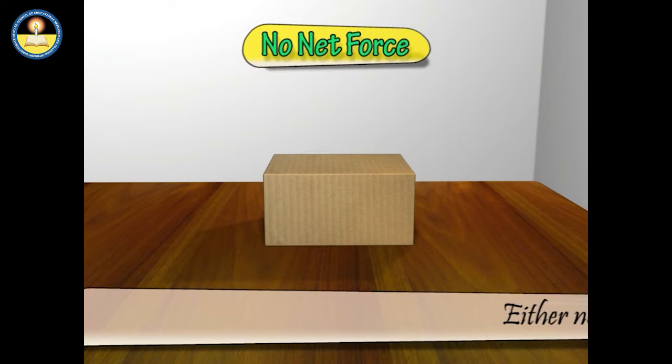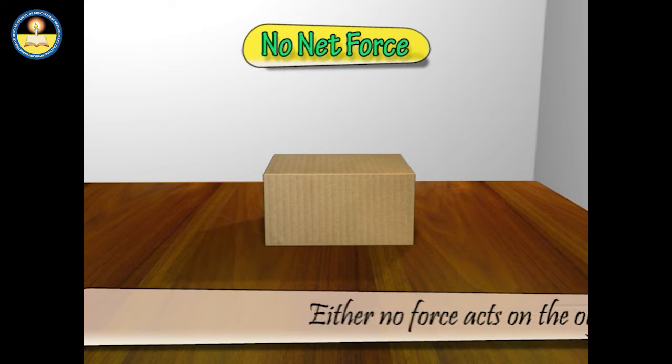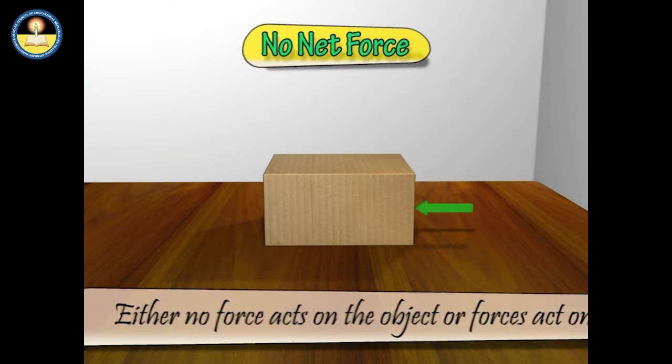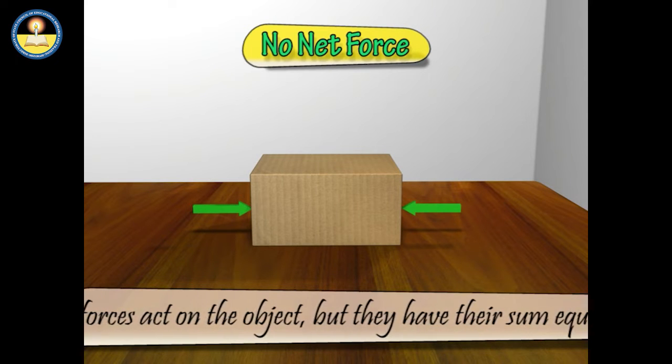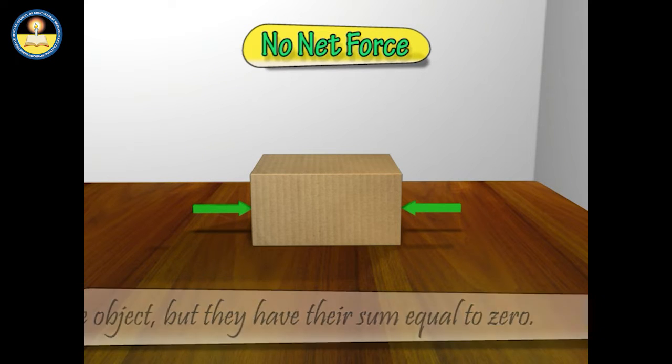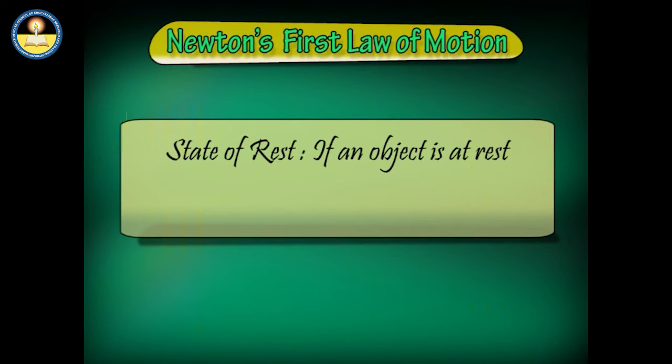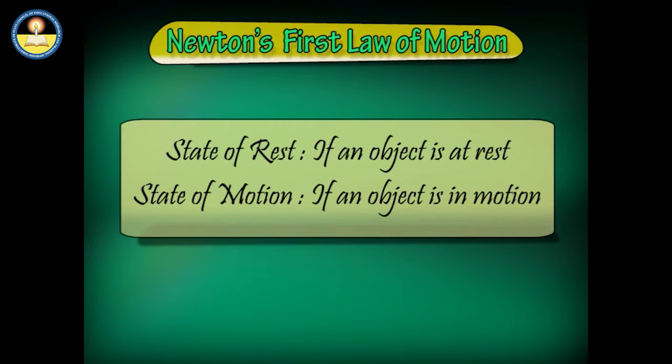No net force means either no force acts on the object or forces act on the object, but their sum is equal to 0. Both the states of motion indicate an important property of matter, to oppose any change in the state of their motion or rest.